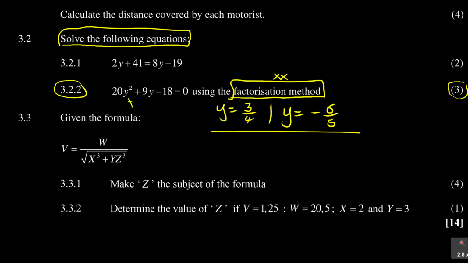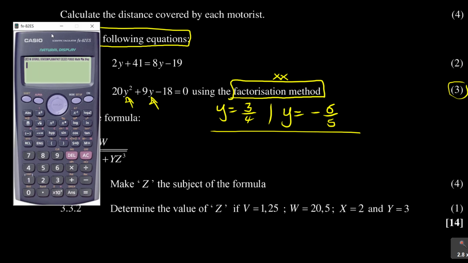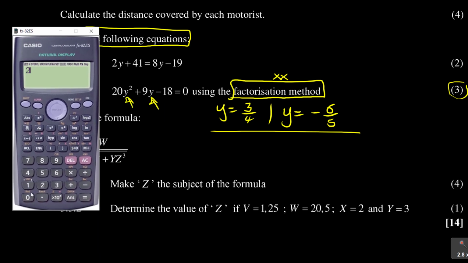Meaning, where there is y, you put the first value. Even here, you put the value. So let's test that. It must give us a 0. If you didn't do it right, you won't get the thing balanced. So let's do that. I've got 20, then it's bracket, because I need to put that y, which is the first one, 3 over 4, squared, and then my plus 9 bracket, y again is 3 over 4, and then minus 18.